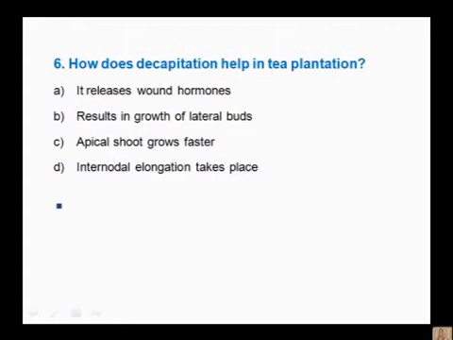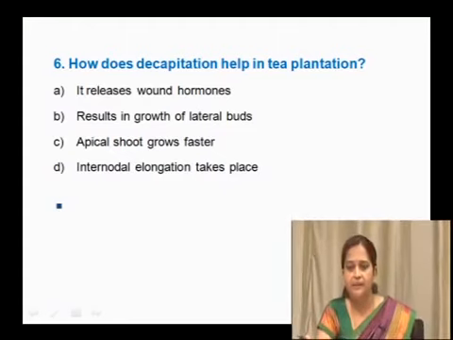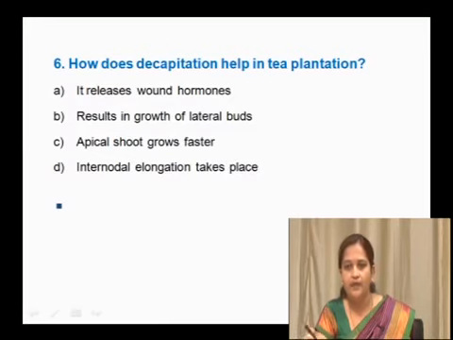How does decapitation help in tea plantation? Decapitation, or removal of the apical bud, how does it help for tea plantation? The options: it releases wound hormones; results in the growth of lateral buds; the apical shoot grows faster; internodal elongation takes place.